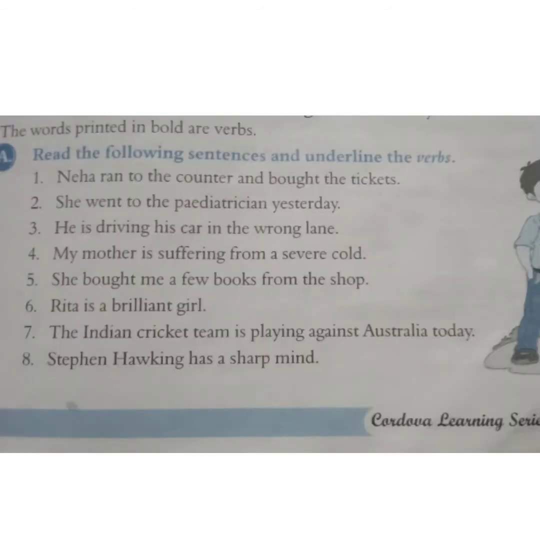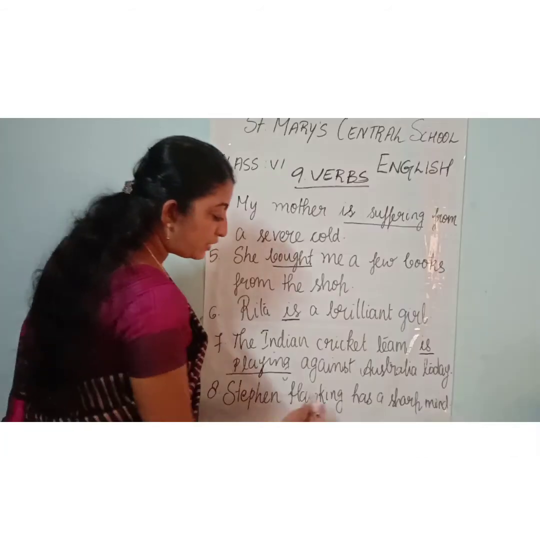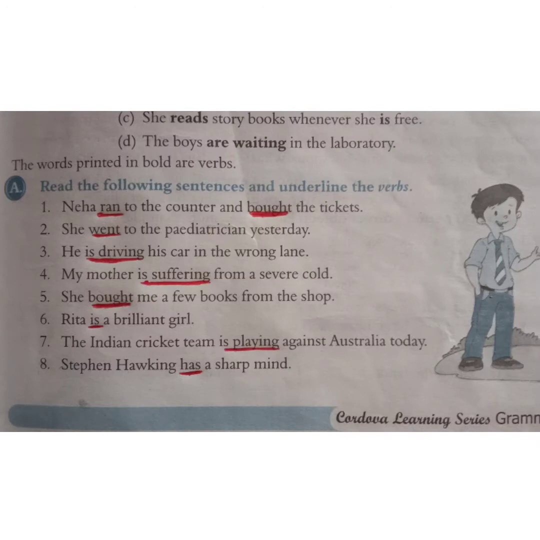Now the last one, children. Stephen Hawking has a sharp mind. So what was the quality of Stephen Hawking? Yes, he has got a sharp mind. So has is the auxiliary verb used here, and here we are talking about what is possessed by the subject. So you should underline has. So we have come to the end of this exercise.